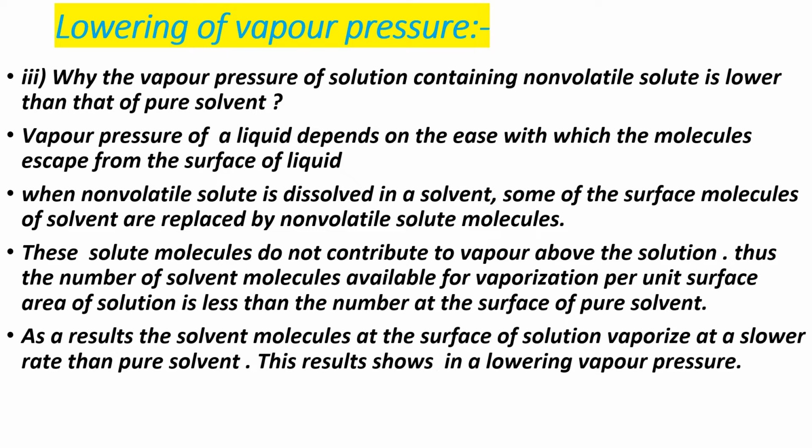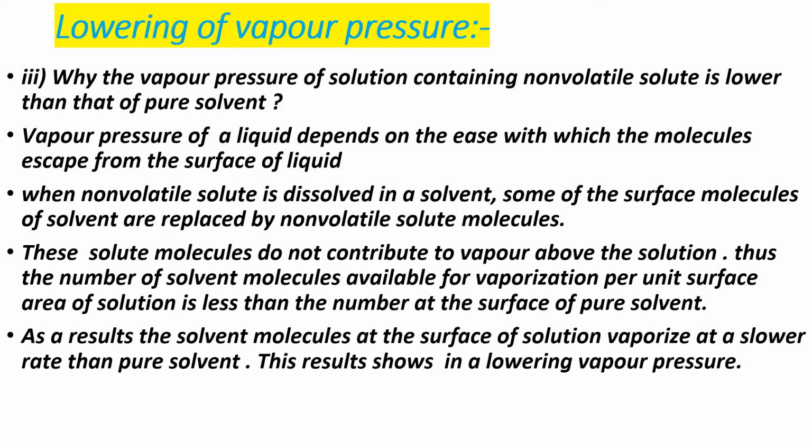Thus, the number of solvent molecules available for vaporization per unit surface area of the solution is less than the number at the surface of pure solvent.